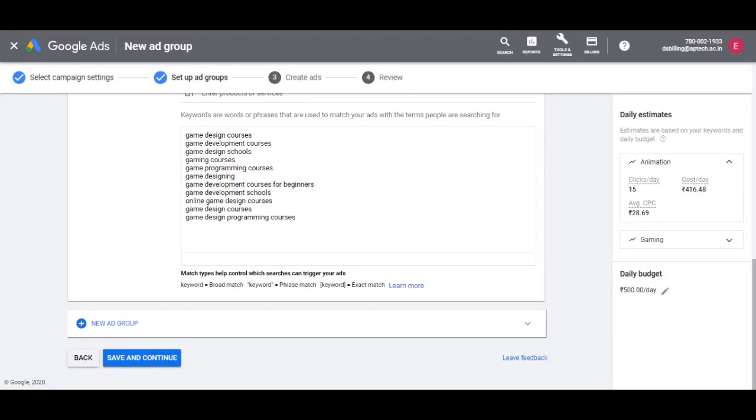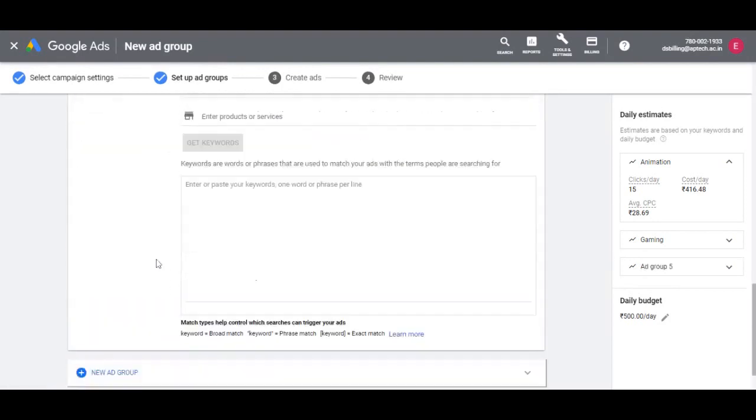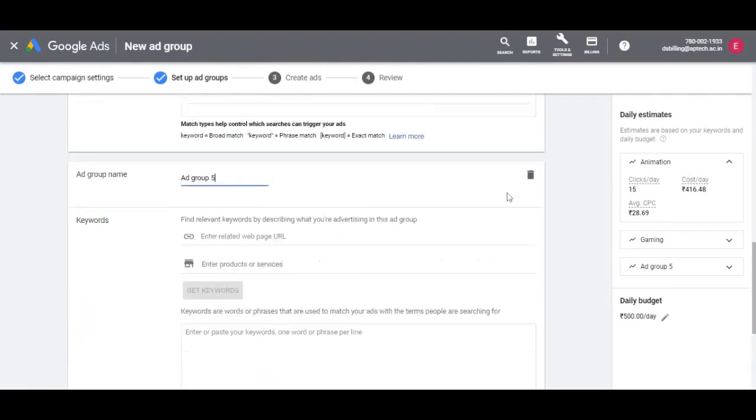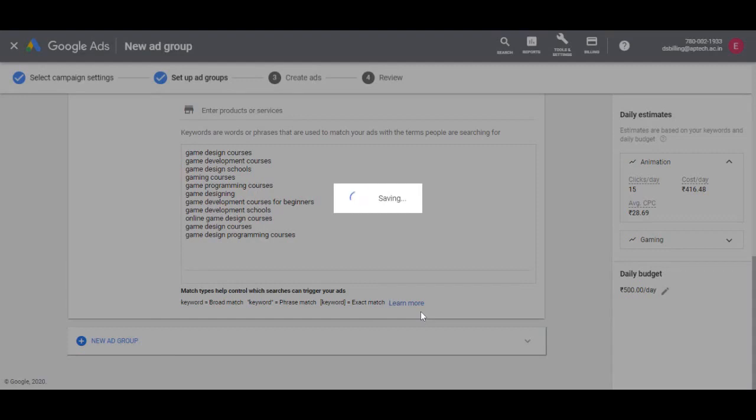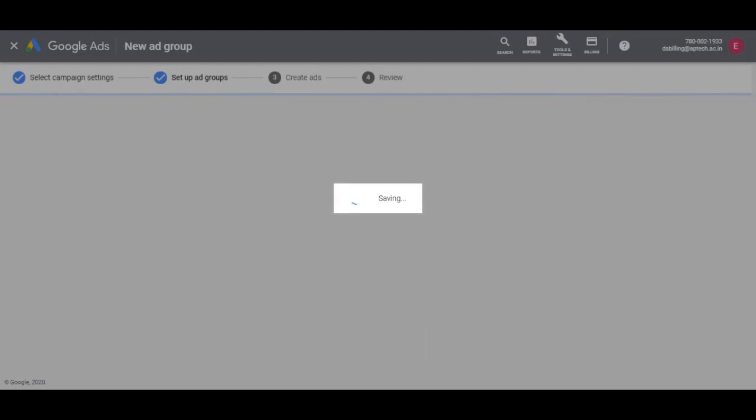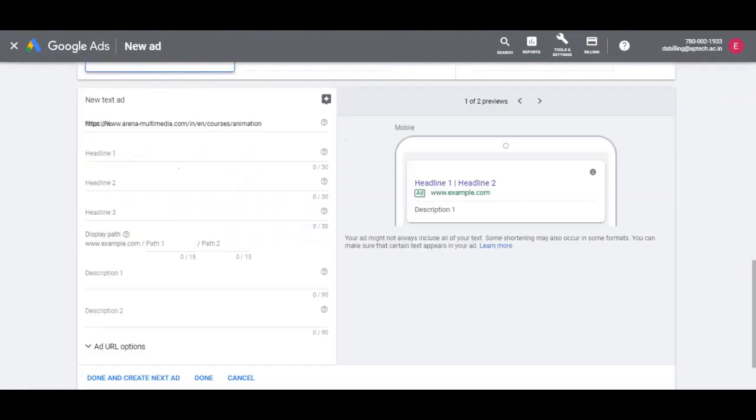Now we can further add more ad groups by clicking on add new ad group for other courses that we want to promote if required. For now, let's just leave it at two ad groups. So let's click on save and continue. And our ad group creation has been completed.